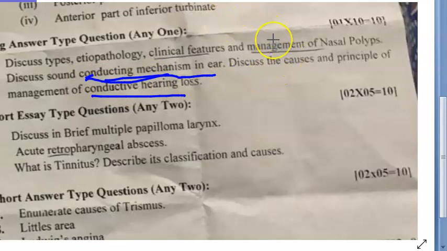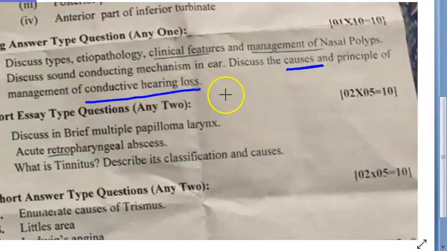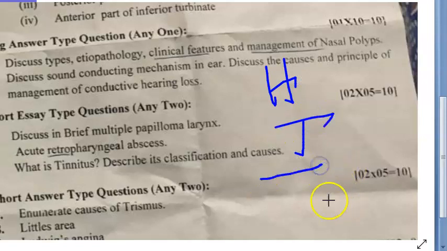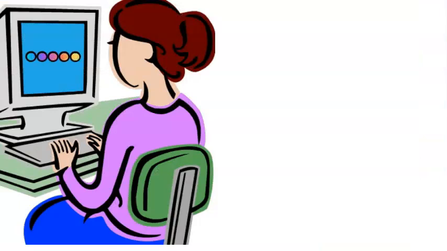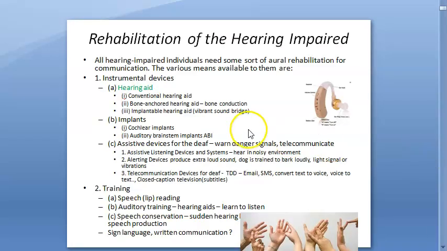Von Békésy's theory of hearing, etc., that basilar membrane. Principles of management of conductive hearing loss. How will you manage cause of the conductive hearing loss? Cause of conductive hearing loss, you can come from external ear, then middle ear, etc. All those structures you will write. Principles of management, you can write, there are so many principles, isn't it? You have hearing aids, you have implants, you have some assistants, you can give them assistance, etc. Great, guys. I think you know it, right? Or you want to see the management. Look at this. If you have forgotten, you have hearing aid, implants, assisted devices. Then you have training, speech or lip reading, auditory training, speech conservation, sign language, written communication. So all this you have, you know, right?